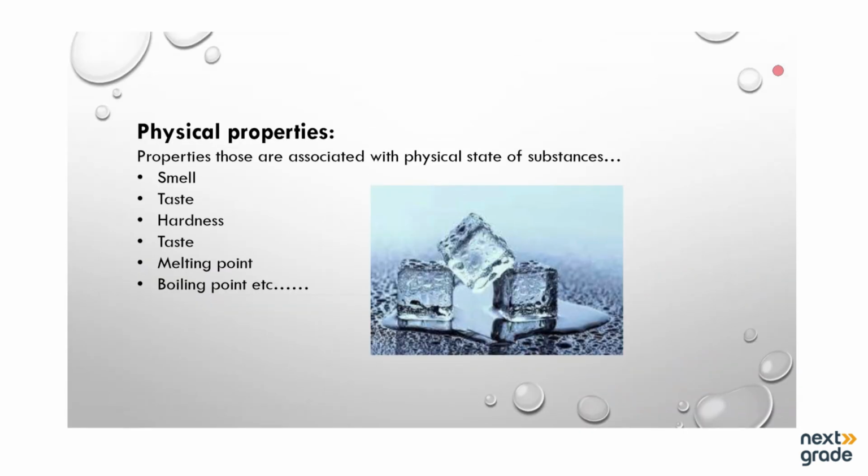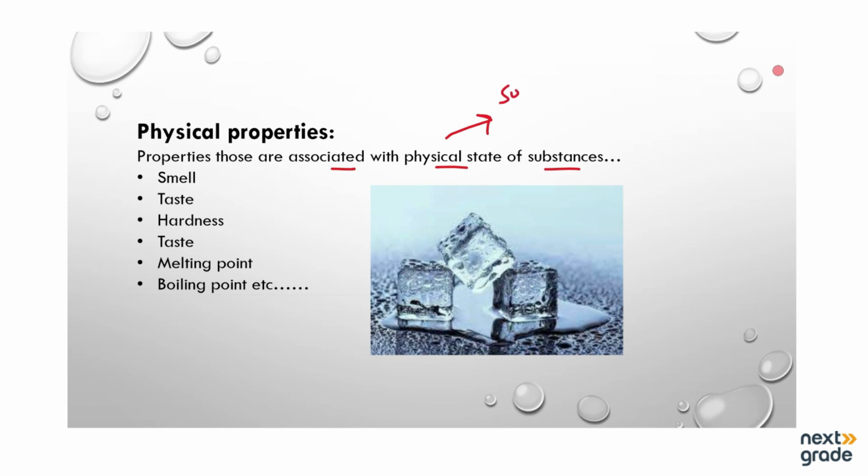Now one by one we will study about these properties. The first one we have physical properties. The properties associated with the physical state of the substances are known as physical properties. Now what does it mean by the physical state? The physical state means in which state the matter is present.